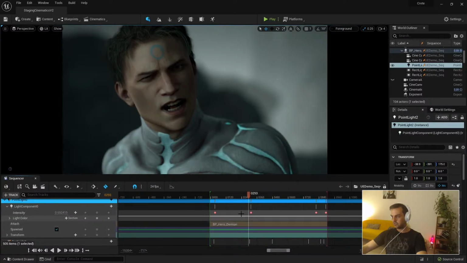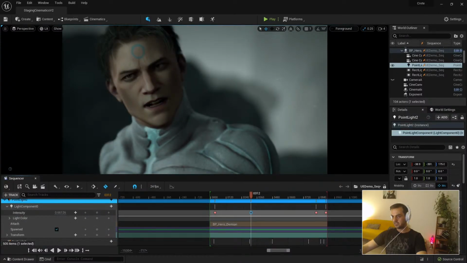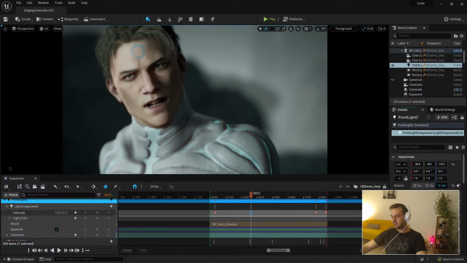Okay, so I want something more dramatic. I'm going to put this here. I have the key for the intensity, but I can also animate the lights if I want. Just think about how you would do this on a real set. You don't see the lighters, the operators, being static, waiting for the payroll. You see them moving all the time with the actors, with panels, with rim lights, with key lights. You can animate, and you can do your cinematics with this mentality.